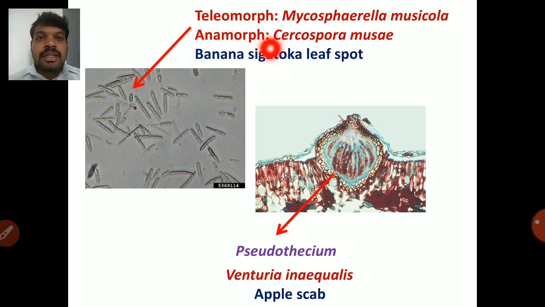So there are two names for fungi based on their reproduction. So asexual reproduction இருந்துச்சுனா anamorph, அதுக்கு தனியா நேம் இருக்கு. Then sexual reproduction வழியா போச்சுனா it multiplies through sexual reproduction, that is teleomorph. There is a separate name for it. சரியா? That is your Mycosphaerella musicola, then Cercospora musae, banana Sigatoka leaf spot. So Venturia inaequalis produces the pseudothecium as a sexual fruiting body.